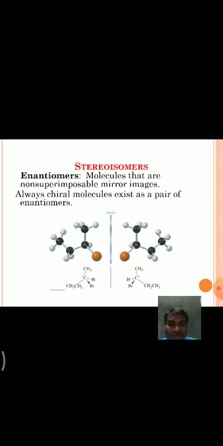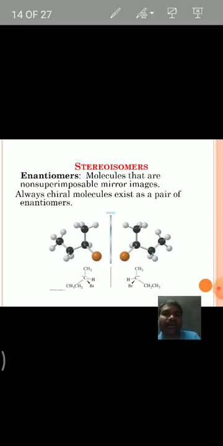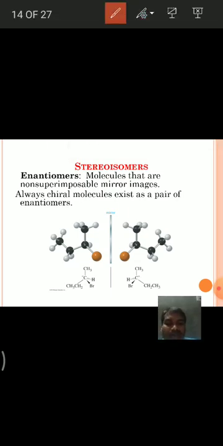Remember this. For example, one example is 2-bromobutane. This 2-bromobutane has one chiral center. The second carbon, the carbon to which bromine is attached, is the chiral carbon. Having only one chiral center, generally the molecule is a chiral molecule.